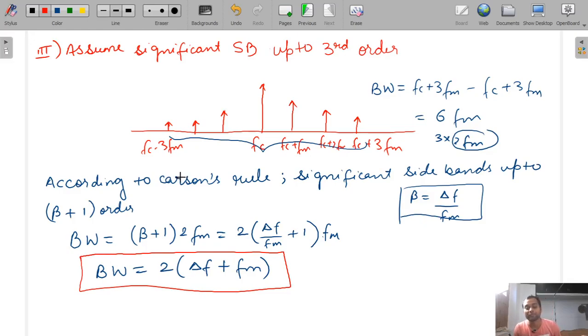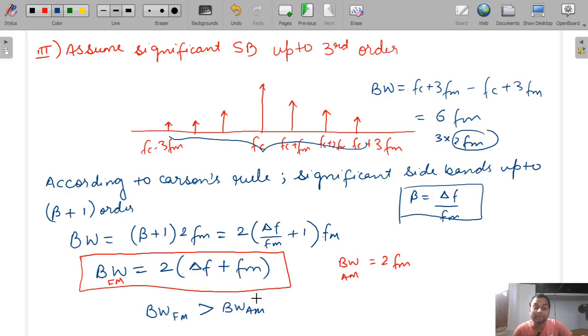So see, the bandwidth of FM is 2 into delta F plus FM. This is the bandwidth of FM signal, and we have already studied the bandwidth of AM signal, that is 2FM. So clearly, because the extra 2 into delta F term is here, the bandwidth of FM is greater than the bandwidth of AM. So when we consider bandwidth, the AM signal is better, more efficient than the FM signal.